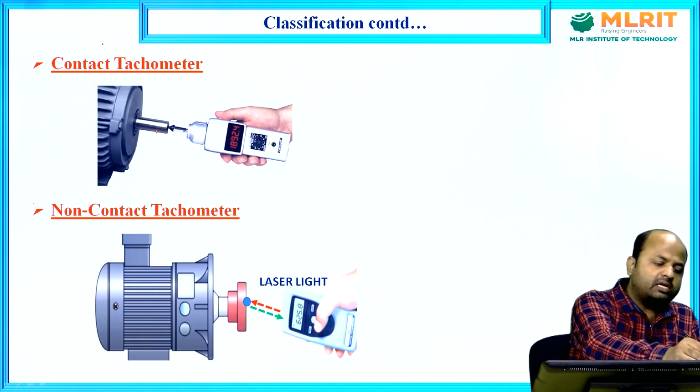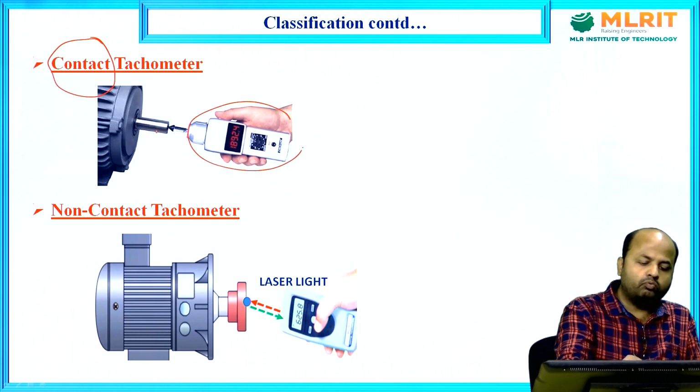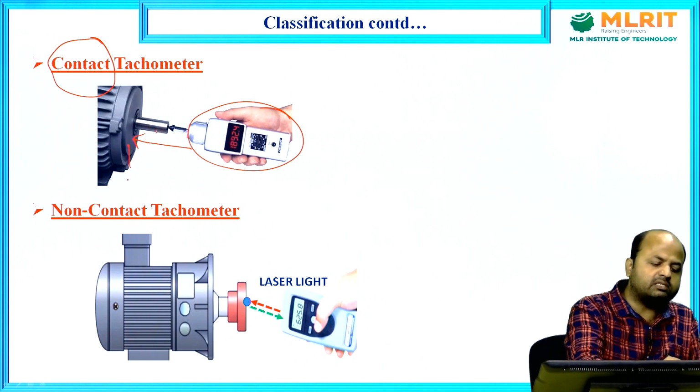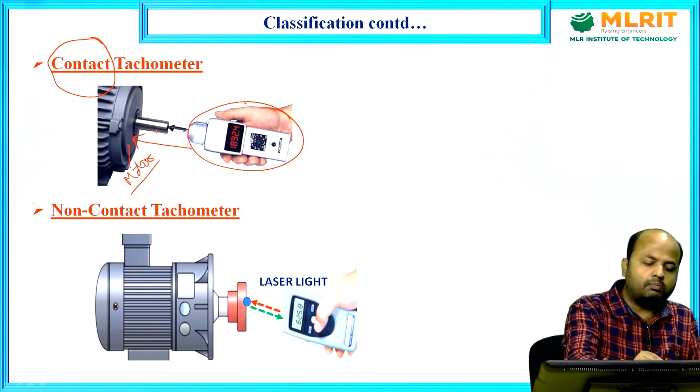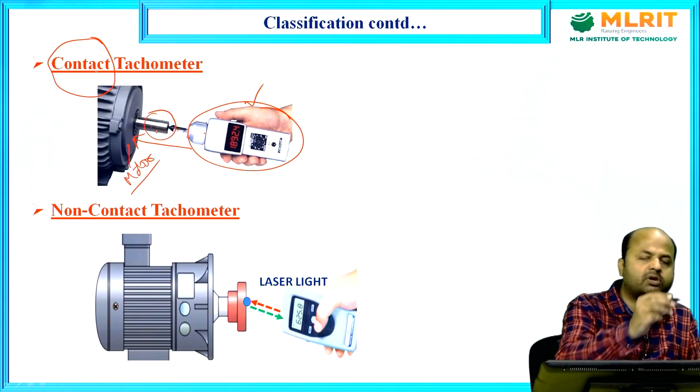Here the word is saying that contact means the tachometer will be in contact with the motor. Suppose I want to measure the speed of this motor. So what I will do? I will bring this tachometer and I will couple this tachometer with this motor, and it is in contact with the motor. That's why the name is contact tachometer.